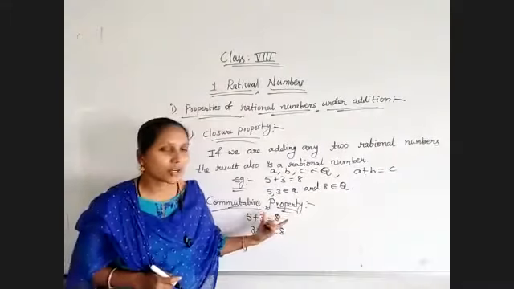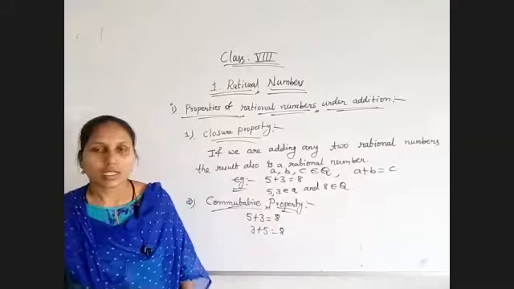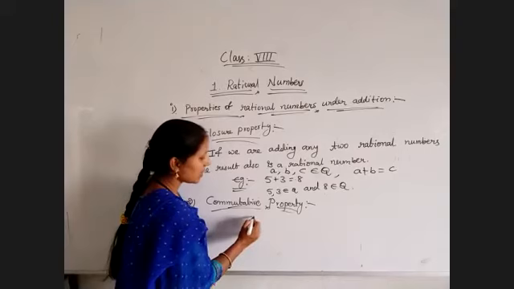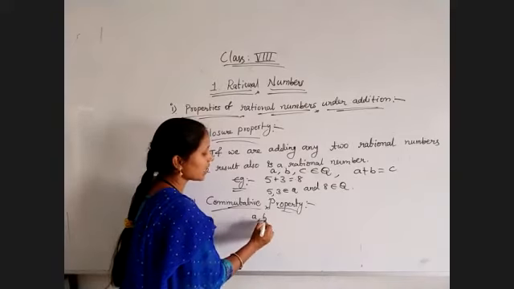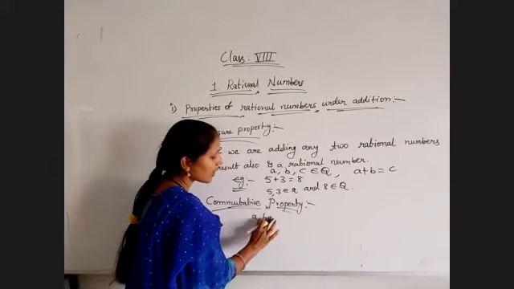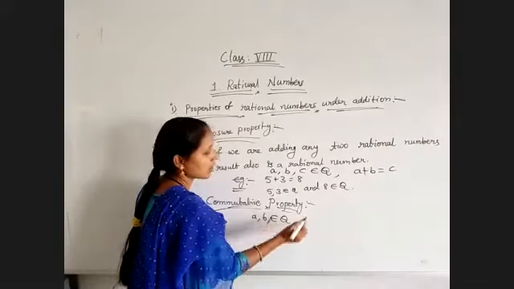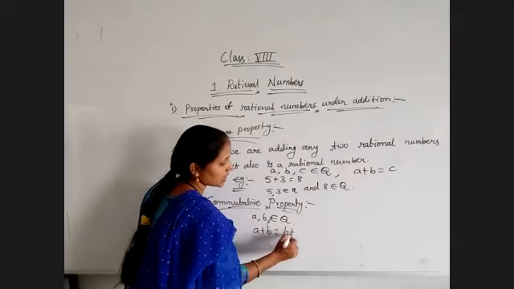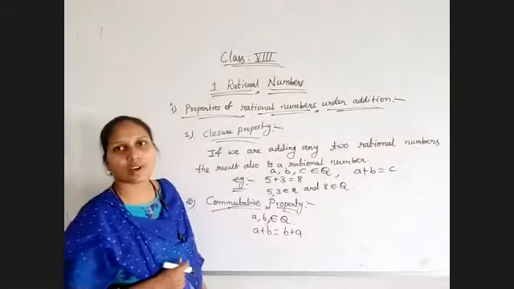So this is also satisfied by the rational numbers. So commutative property states that if A, B belong to rational numbers, then A plus B must be equal to B plus A. This is the statement of the commutative property.